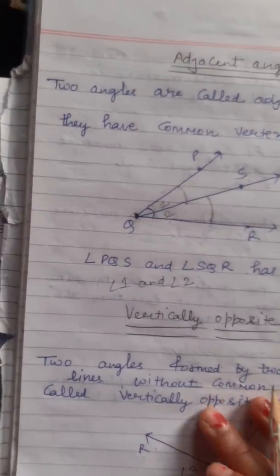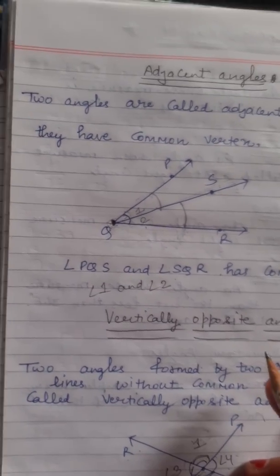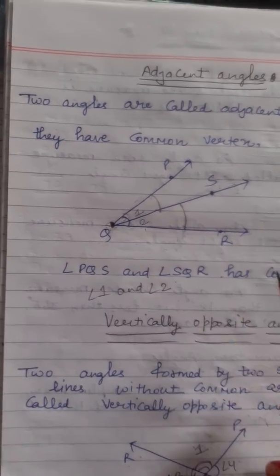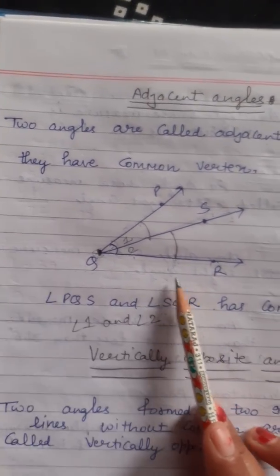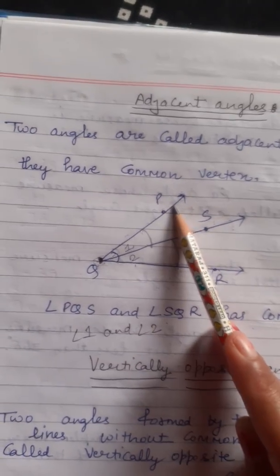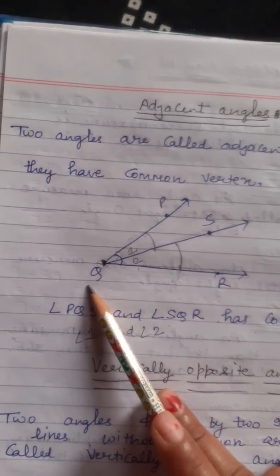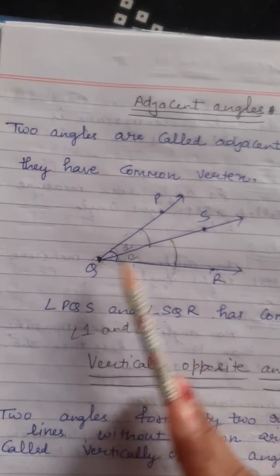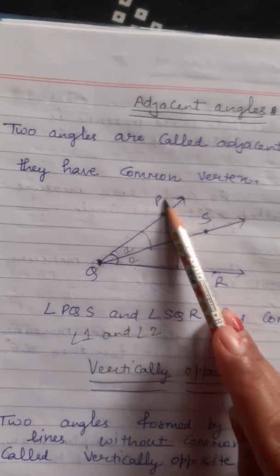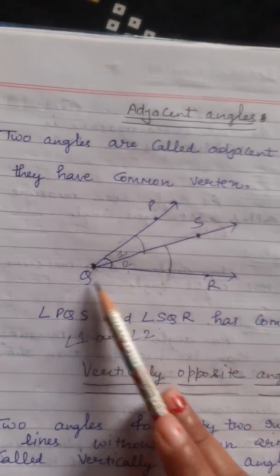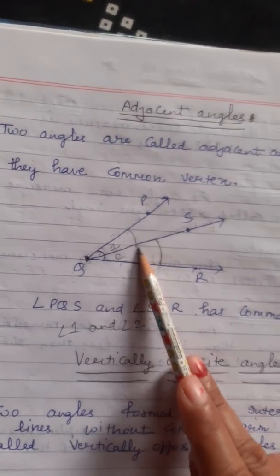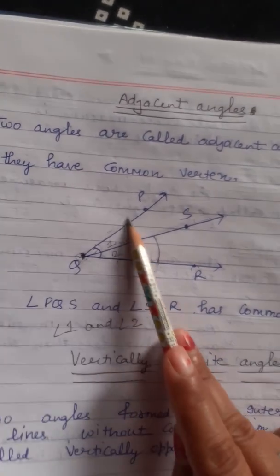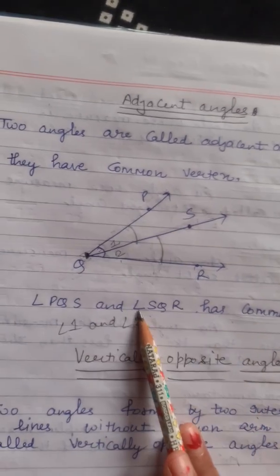Now let us see what are adjacent angles. Adjacent means neighbors. Two angles are said to be adjacent angles if they have a common vertex. Two angles will be adjacent angles if both have a common vertex, like neighbors having the same wall. So this is a ray PQ, this is a ray SQ and this is the ray RQ. So this is one angle, angle PQS, and angle SQR is the other angle. And both are adjacent to each other, side by side. So these are adjacent angles.